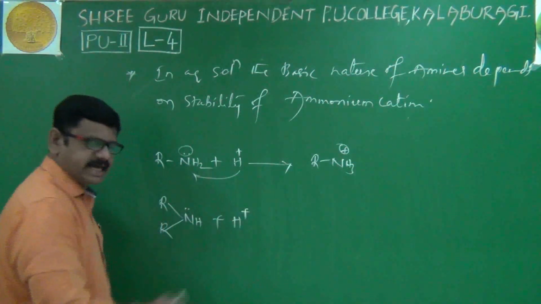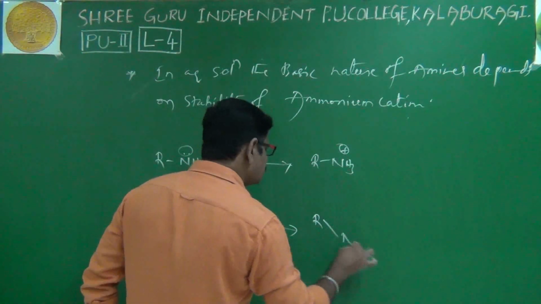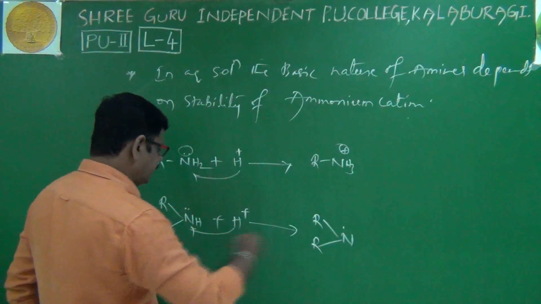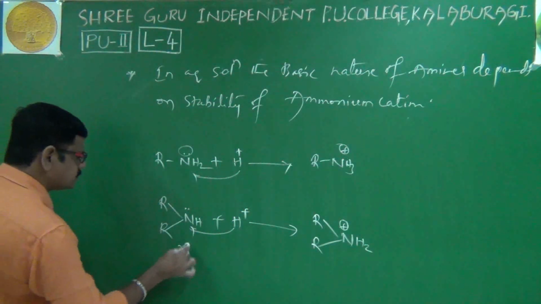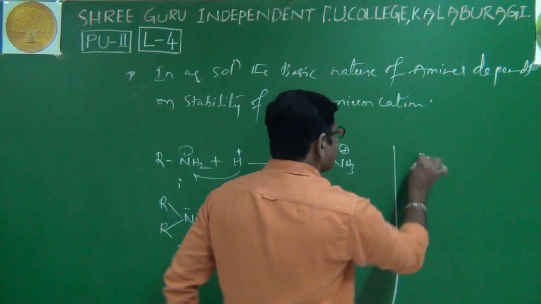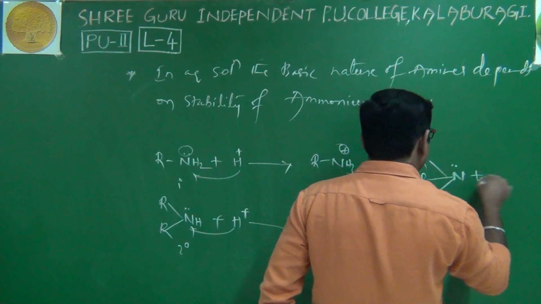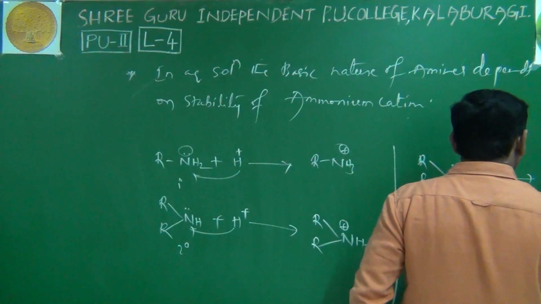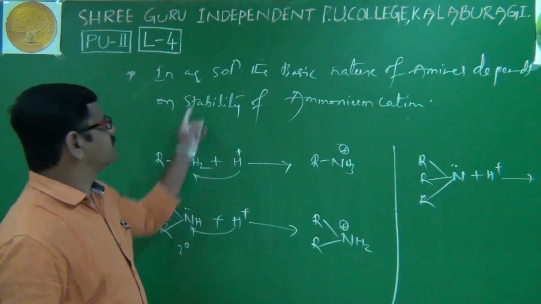In water, H plus is part of water, taking the proton, you will get R2NH2 plus. Next, tertiary amines, with H plus, we get R3NH plus.